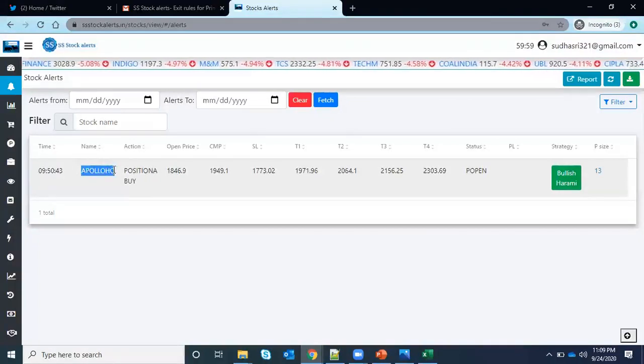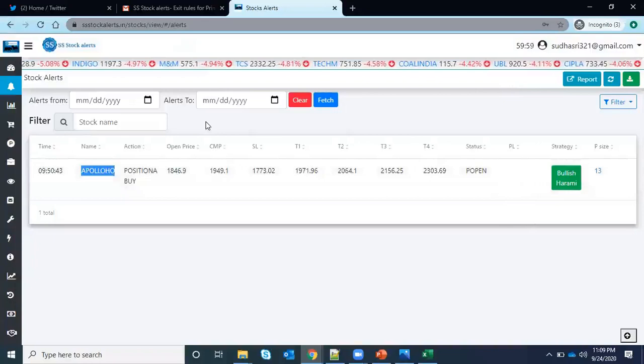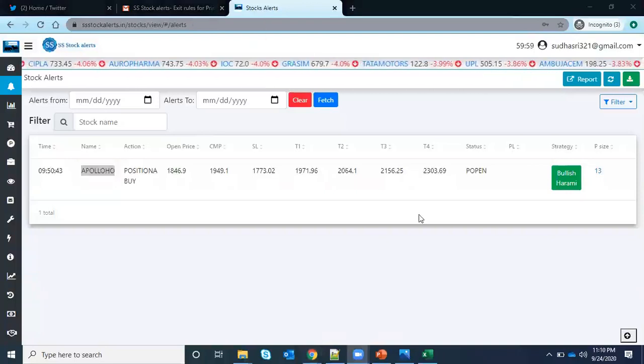Apollo Hospital. So these are the pattern-based positional alerts.